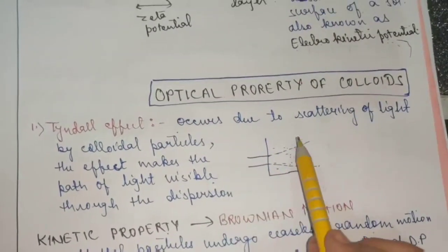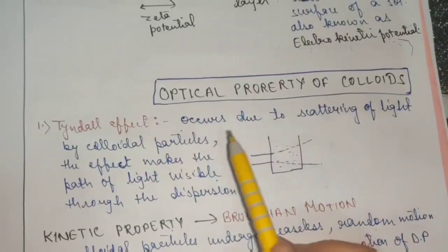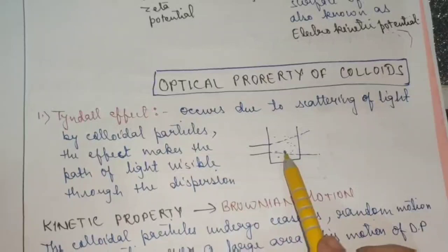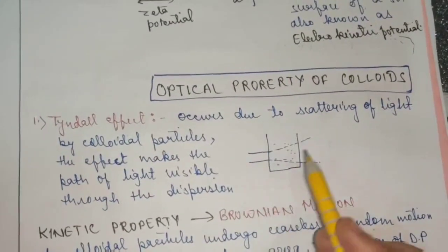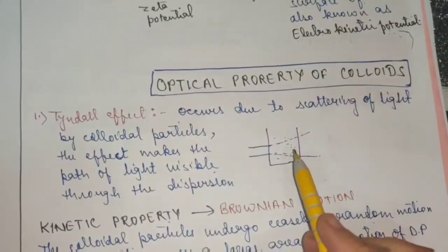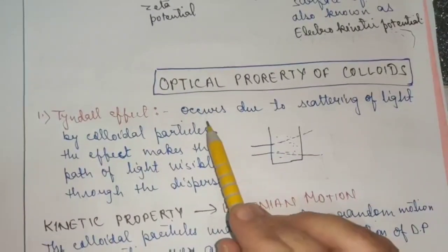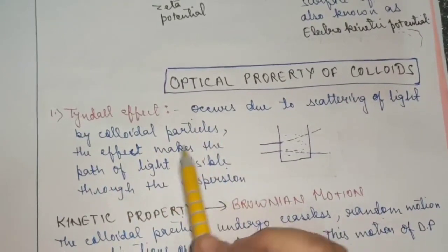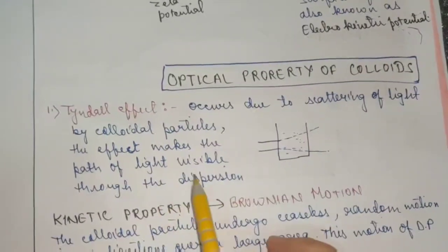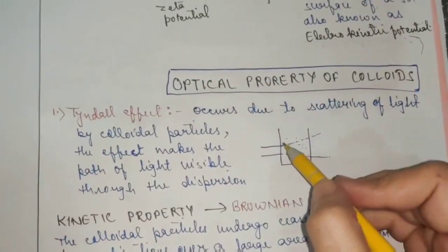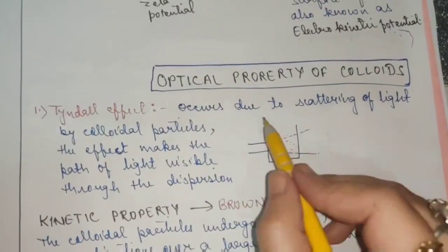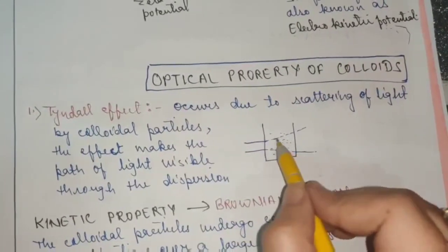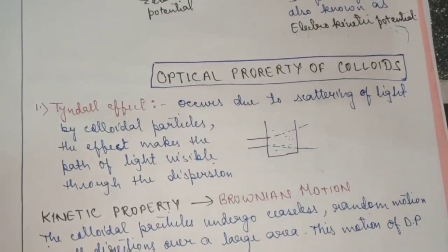Okay, so this particular effect or property is the characteristic property of colloidal solution only. It is not shown by true solution or suspension. It is only shown by colloidal solution. So Tyndall effect occurs due to scattering of light by colloidal particles. The effect makes the path of light visible through the dispersion. Okay, so this is a simple experiment where you can see a colloidal solution is taken in a beaker and the light is passed through it and it undergoes scattering, and this is known as Tyndall effect.